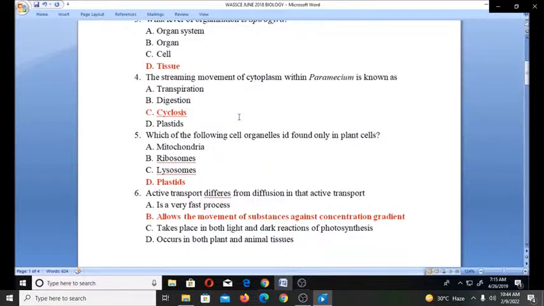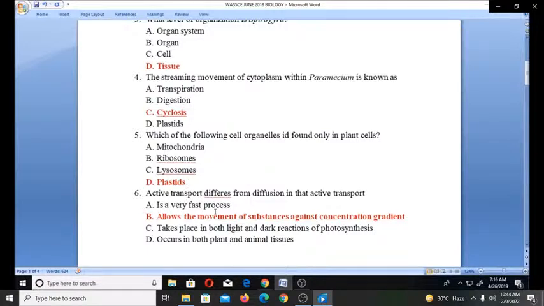Now let's look at number 5 question. Which of the following cell organelles is found only in plant cells? The answer is plastids. Why is it plastids? Because the plastid is a membrane-bound organelle found in the cells of plants, algae, and some other eukaryotic organisms. They are generally concerned with photosynthesis. So whenever you hear plastid, it has to do with photosynthesis, and you know that it's only plants that undergo photosynthesis, not animals.